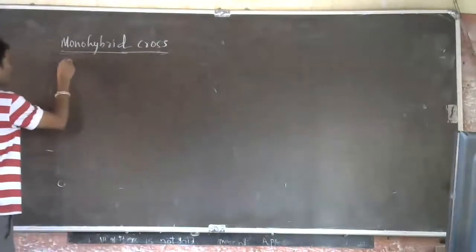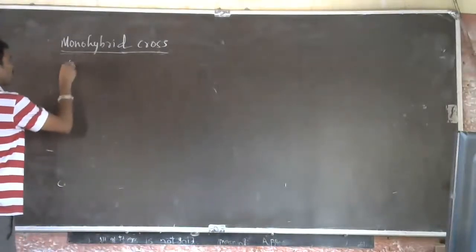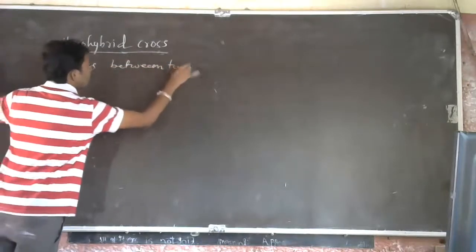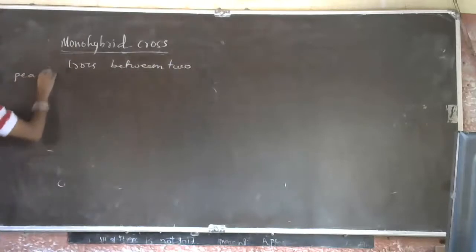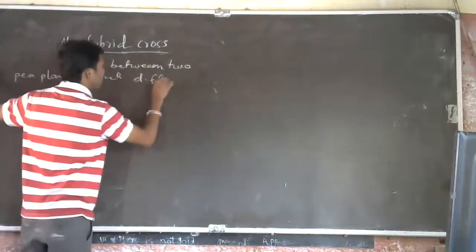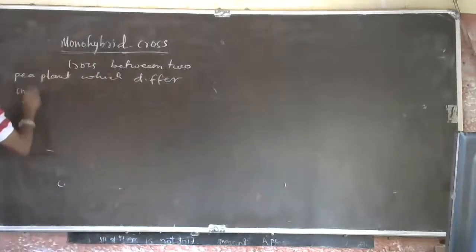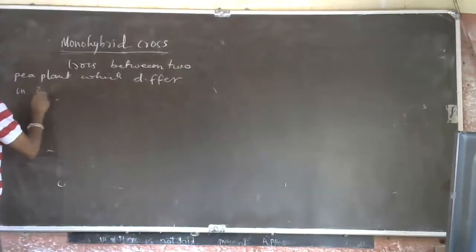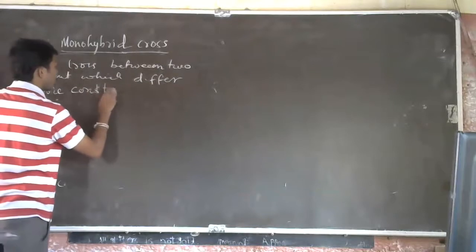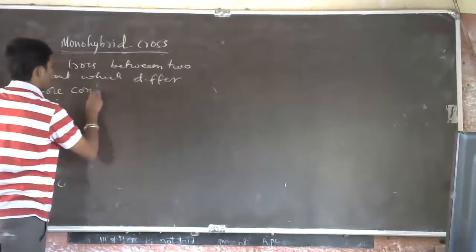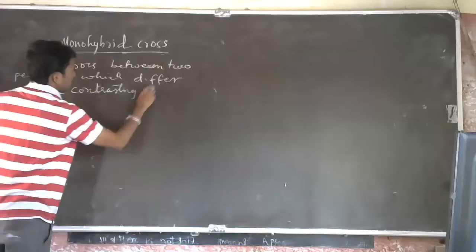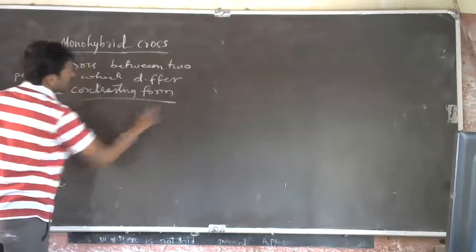A cross between two pea plants which differ in one contrasting form.